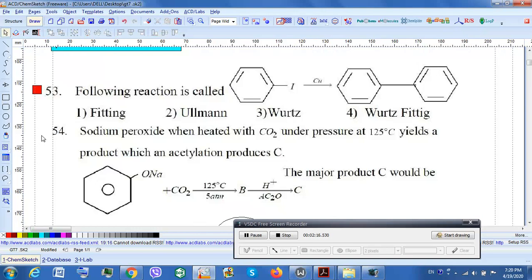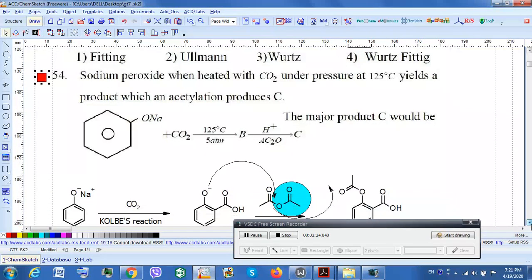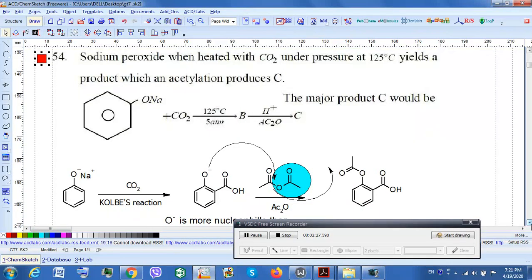Now let's go to the next question, question number 54. Basically it's called a roadmap problem. Now if you look at the first compound given, this is the compound I am referring to. This is sodium phenoxide. Sodium phenoxide, after reacting with carbon dioxide, should give a product, and the product that is formed then reacts with Ac2O. Ac2O would mean acetic anhydride. This is the compound that I am talking about.